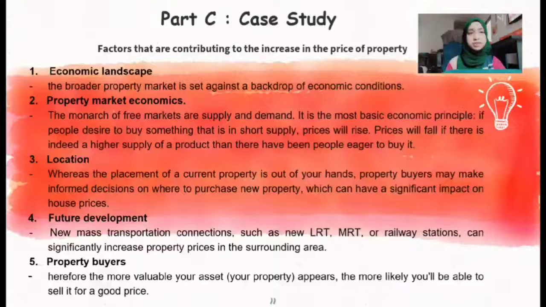Therefore, the more valuable your asset appears, the more likely you'll be able to sell it for a good price. This seems to be an area where you as a person can make a significant difference, and it shall be a major factor in any future property sale. If you reside in an apartment building with 15 flats for sale, then craftsmanship and selling care could be the difference between a sale and a loss. That's all from me about factors contributing to the Malaysia market.